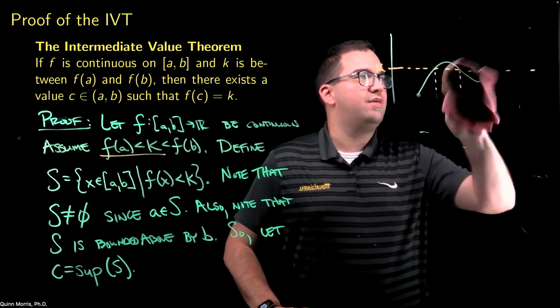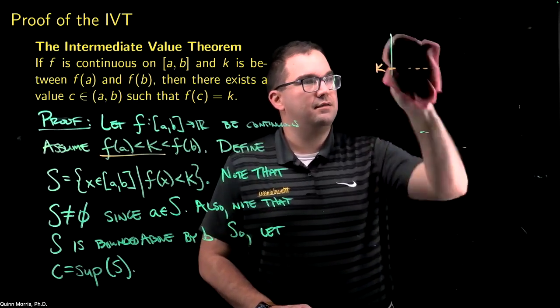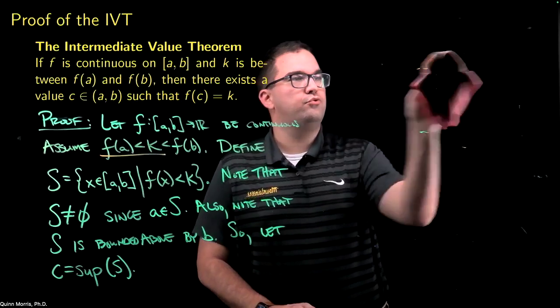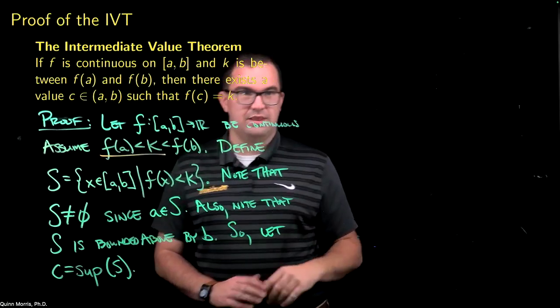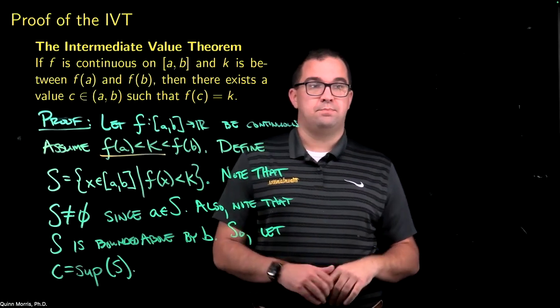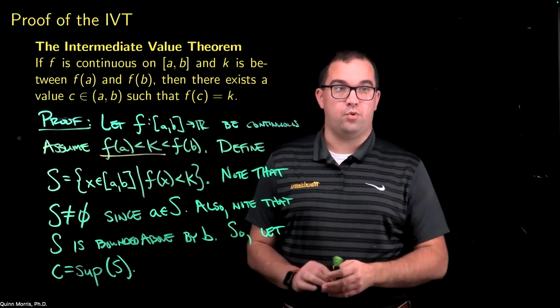Now, in order to do that, anytime you're trying to prove an equality in analysis, it's fairly common to actually prove two inequalities.